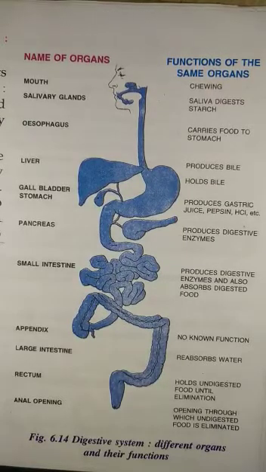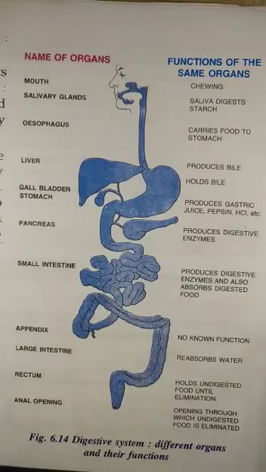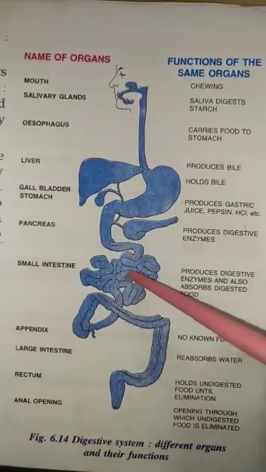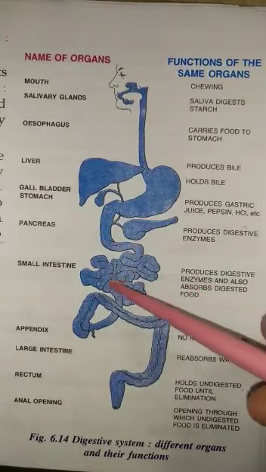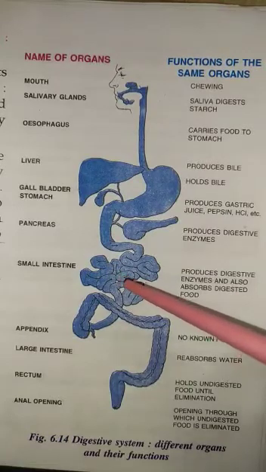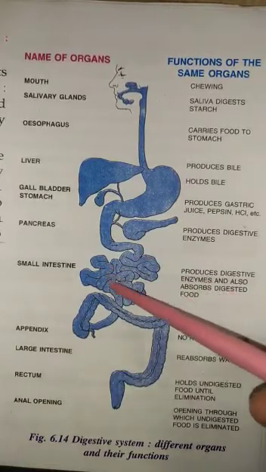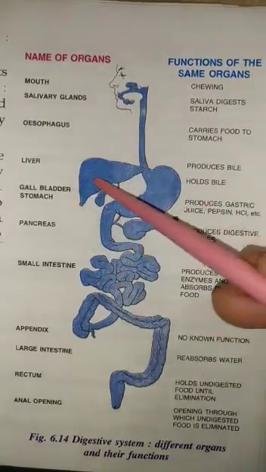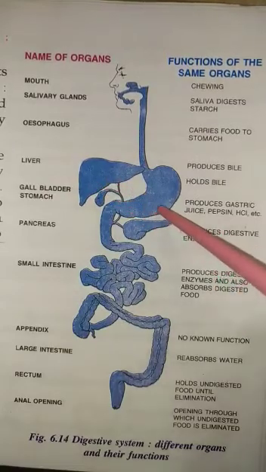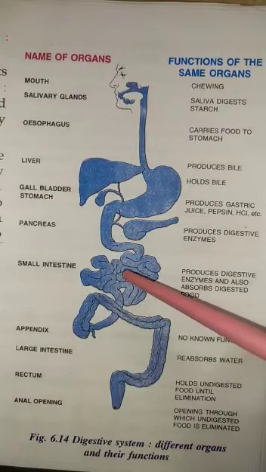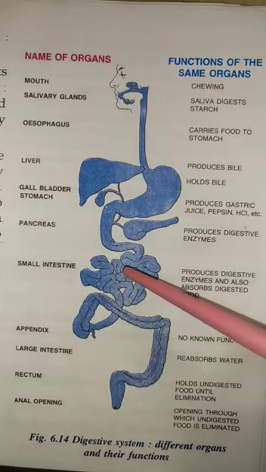The partially digested food then goes from stomach to small intestine. This is small intestine and it is highly coiled and is about 7.5 meter long. It receives secretion from liver. This is liver and it is the largest gland, and from pancreas. Besides, its wall also secretes some digestive juices.